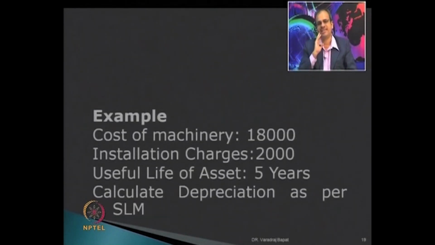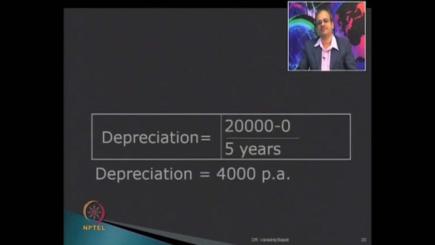You can see a simple example. If the cost of machinery is 18,000, installation charges are 2,000, and useful life is 5 years, what will be the depreciation under the straight line method? So, how much is the depreciation? It is 18,000 plus 2,000, so we have 20,000 distributed over the period of 5 years. So, 20,000 upon 5. You can see the calculation: 20,000 minus 0, because scrap value is 0, upon 5. So, depreciation comes to 4,000 per annum.